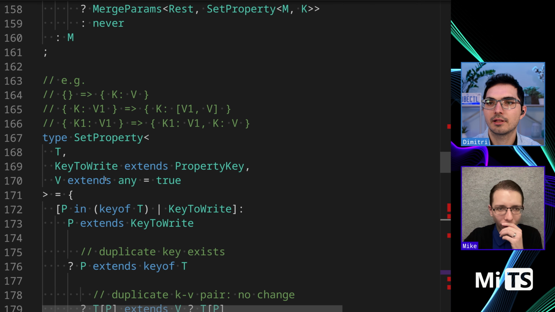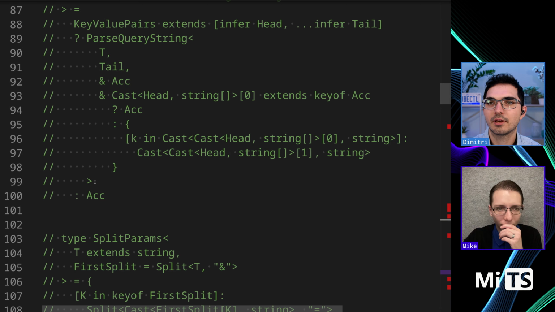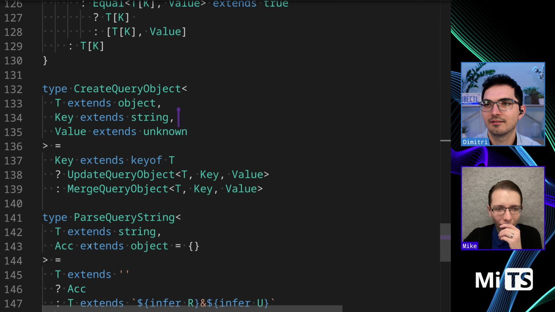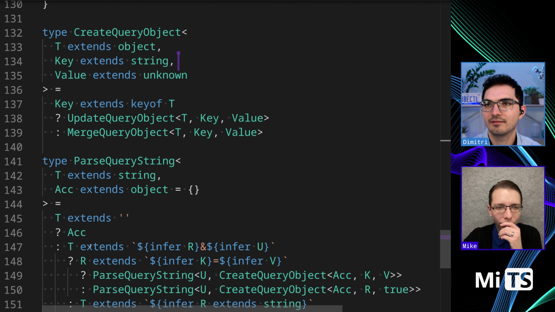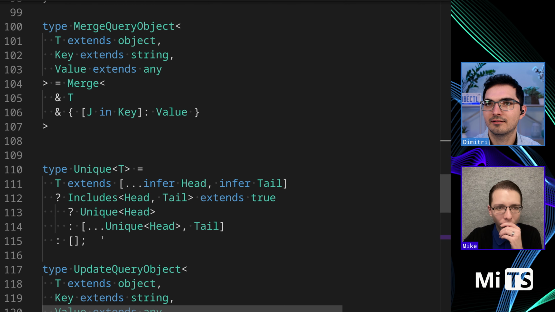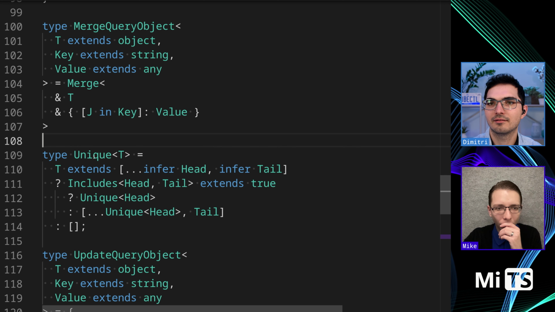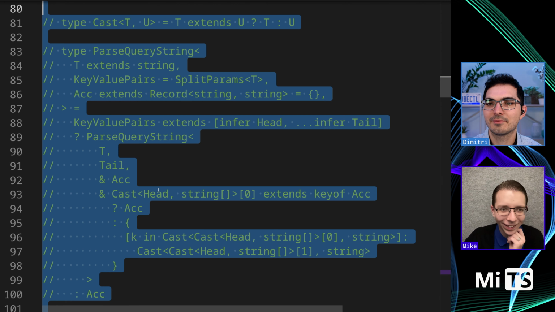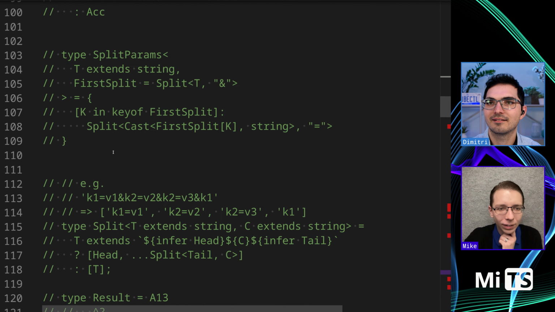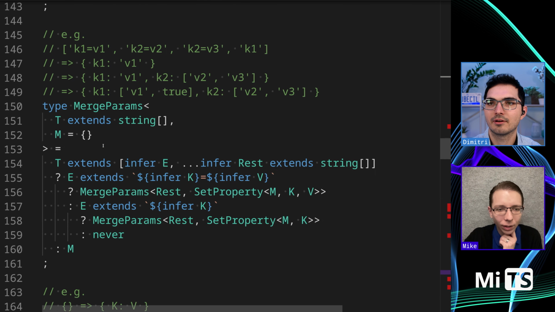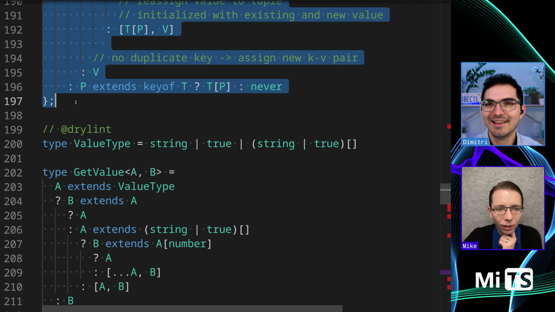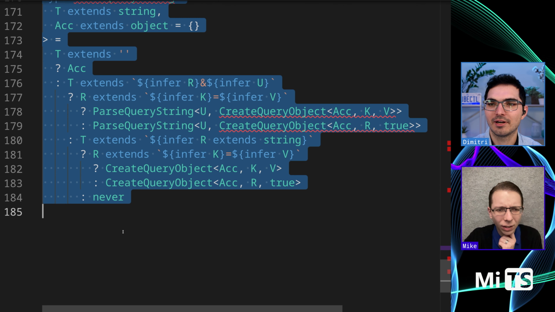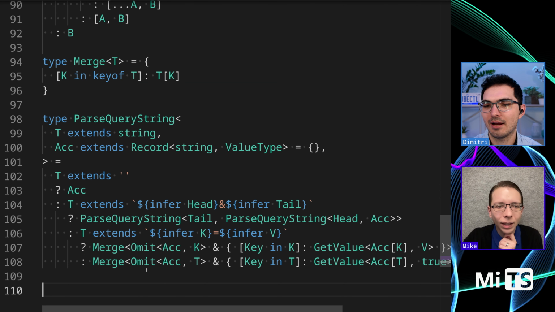Yeah. I want to try because I've done. Okay, drylint. Did I delete the right one? Okay. Let's see. There's a lot of code on the screen. How about now? Is it still there? Yeah, I think there's some extra stuff from the prior one. Unique is here. Let me see where we are. No, this is not the one I wanted. Oh, I'm sorry. Okay. justBadProgrammer. You wanted, okay, not MajorLift. This is the least entertaining television ever. Drylint. Okay, good. You wanted drylint. Okay, now it's good. Now we're there. Yeah, this is the right one.